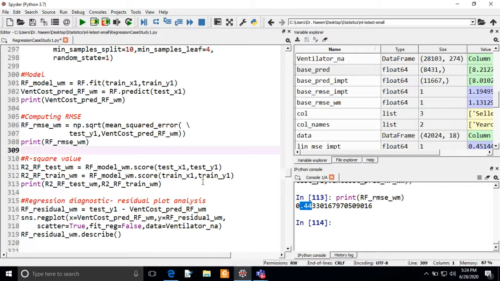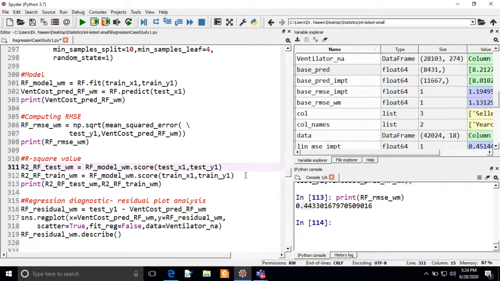And let's compute the R squared value here. The R squared value will tell you how good our model is at explaining variability in y. So we are going to calculate the R squared value for the test set and for the train set.